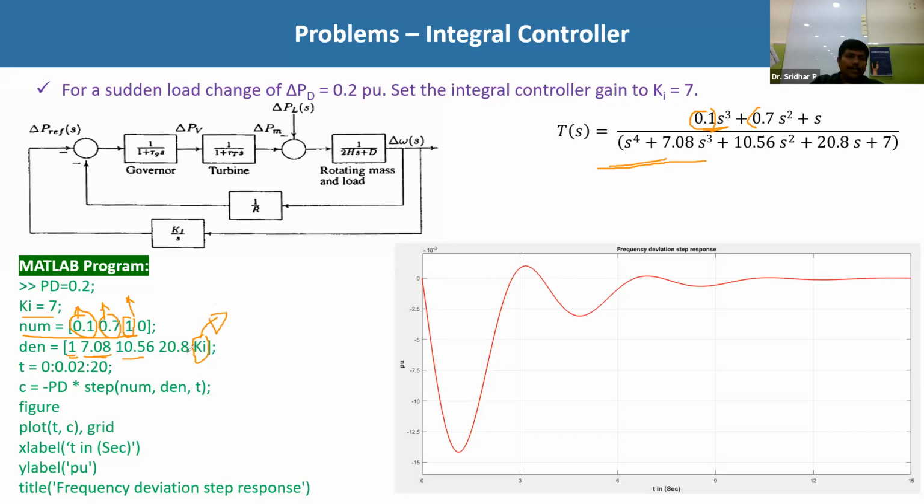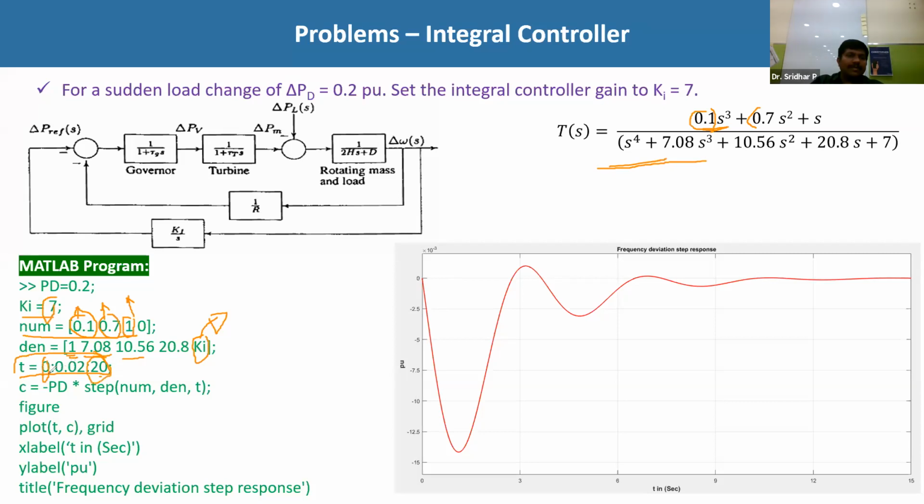Now if you are writing Ki, Ki may be in the denominator, and it may be 7. Otherwise, if you want to change the program directly by keeping different values of the Ki's, you can do that. Yesterday also I clearly explained what this T time is, because I want to control exactly that x-axis parameter from 0 to 20 seconds. So 0 is the minimum time and 20 is the maximum time.